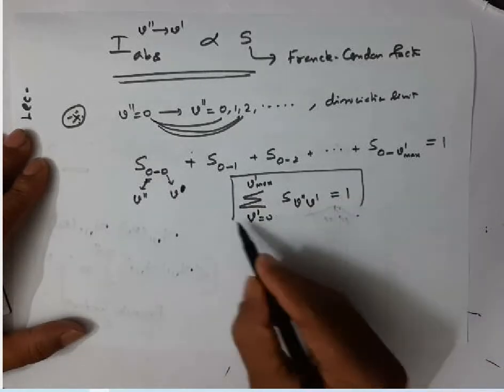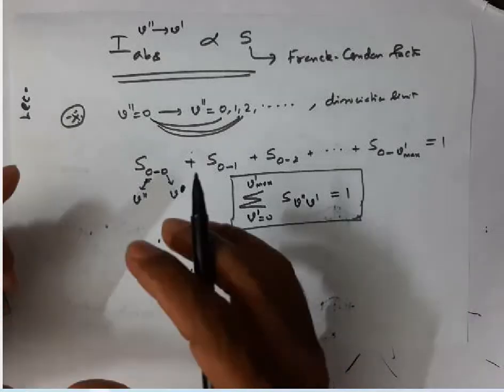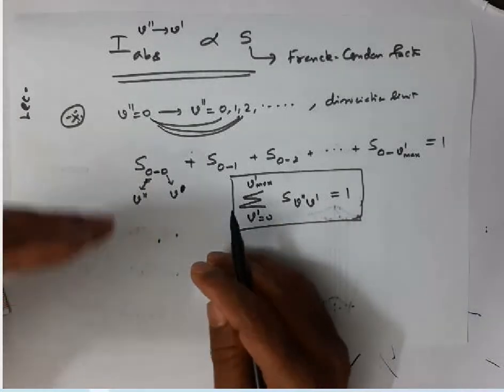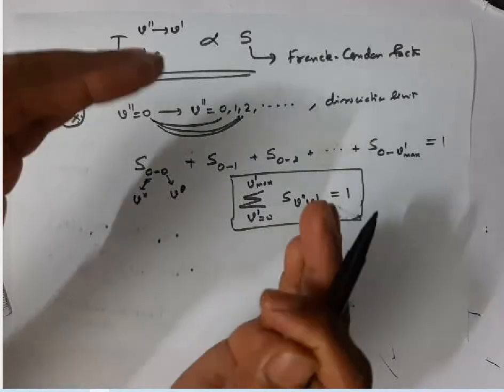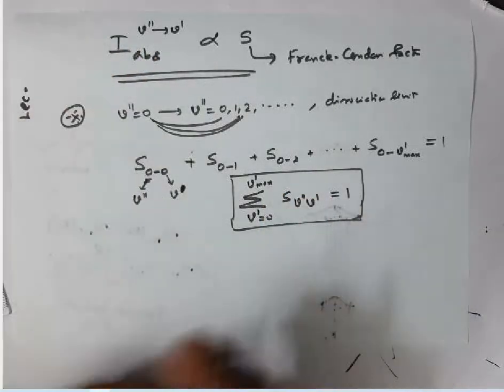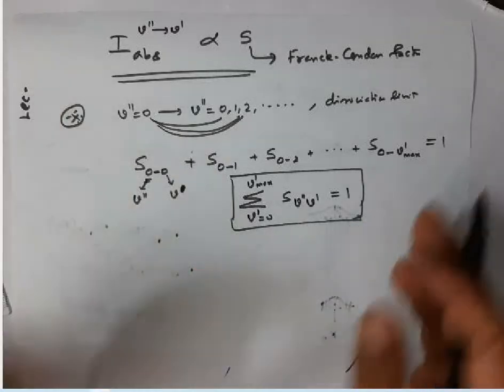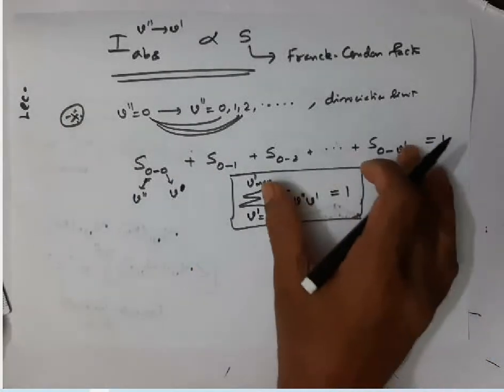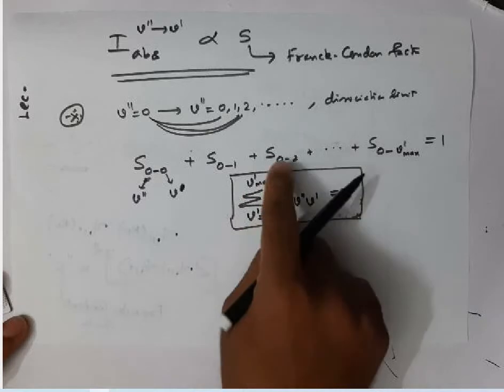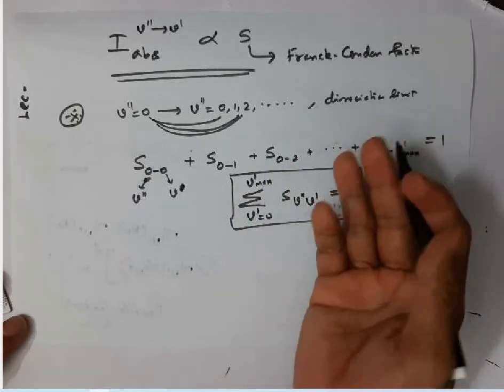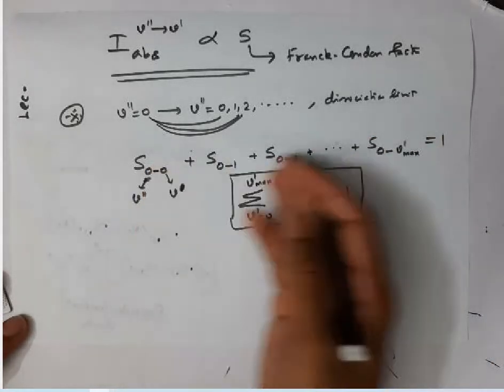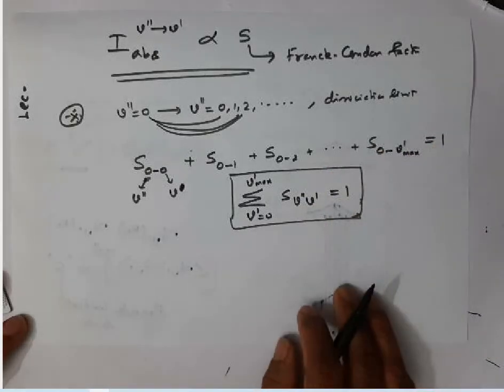Very, very important. The Franck-Condon factor value for each transition of a particular electronic band, if you add all the values, should be equal to 1. This is theoretically okay, but sometimes some of these peaks may not appear. In that case the total value may not be equal to 1.